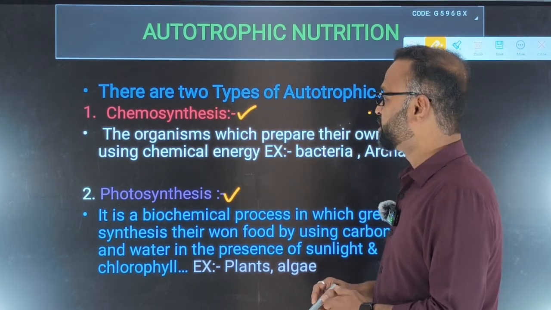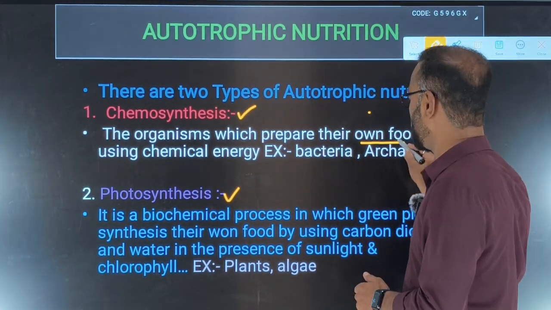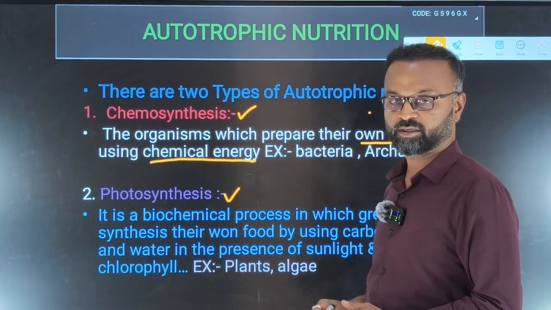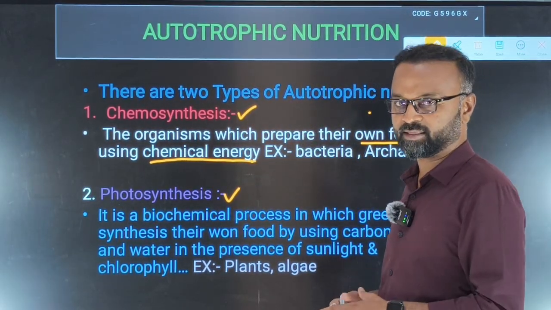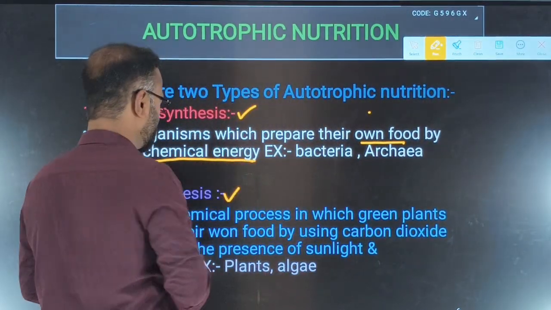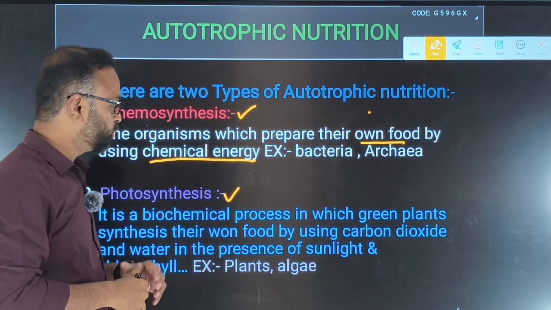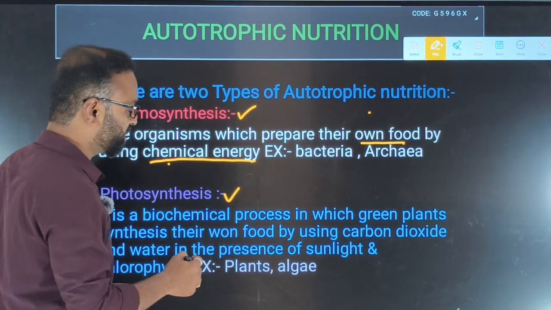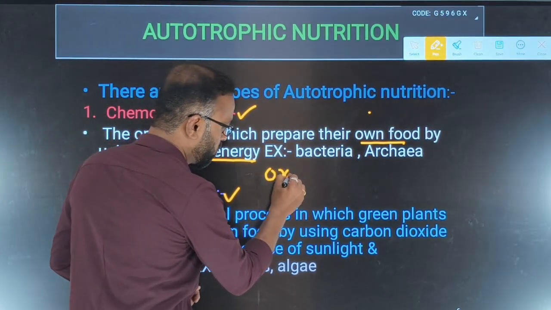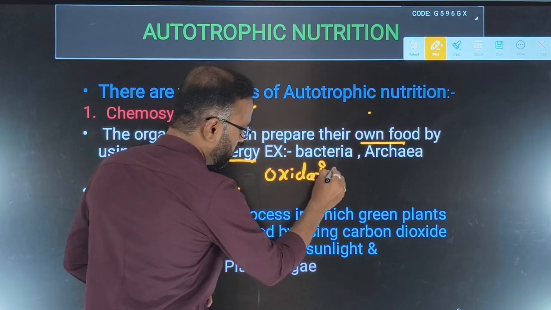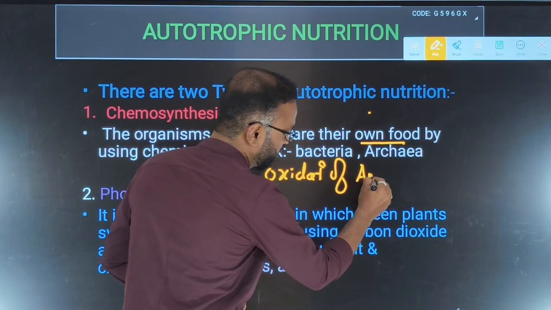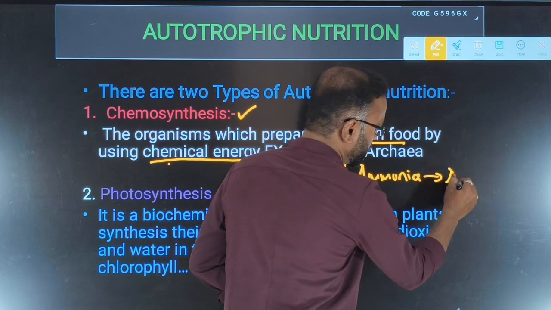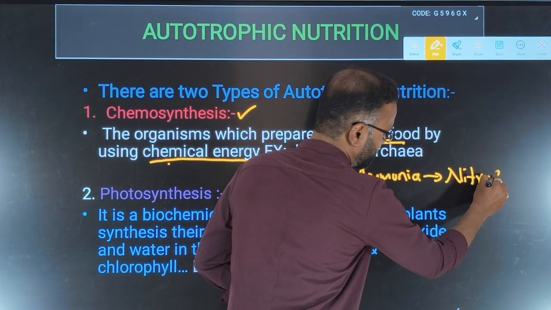Chemosynthesis means the organisms which prepare their own food by using chemical energy. There are some bacteria like Nitrosomonas bacteria. They use chemical energy, and where is this chemical energy coming from? The chemical energy comes from oxidation of ammonia, where ammonia is converted into nitrates.